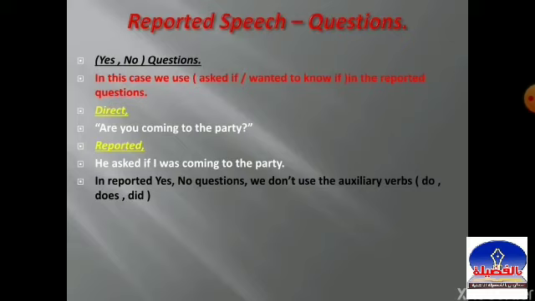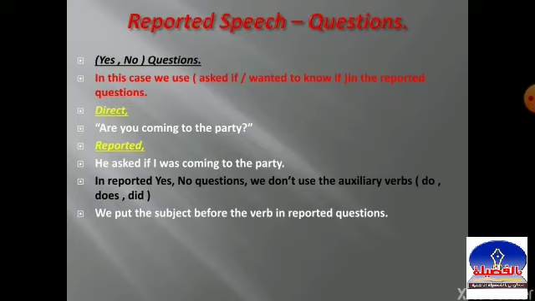So again, in reported yes/no questions, we do not use the auxiliary verbs do, does, did. Number two, we put the subject before the verb in reported questions. Let's look at my example again.